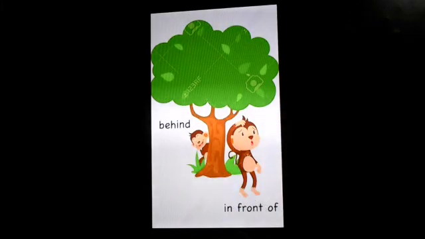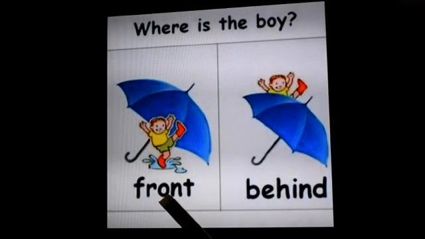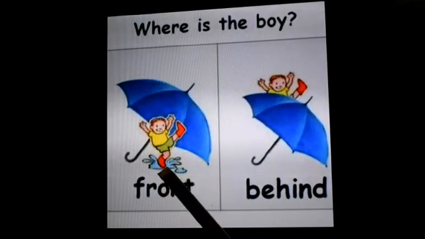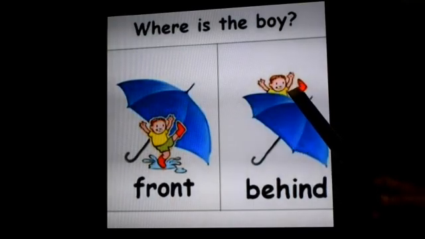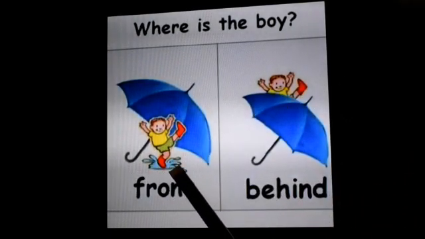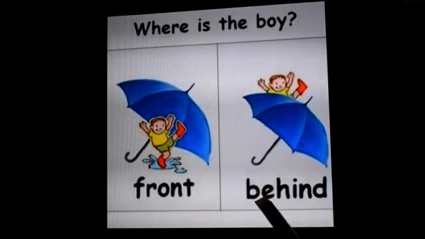Next picture. Okay, look at this picture. In this picture, this boy is in front of the umbrella. And in this picture, this boy is behind the umbrella. In front of and behind.